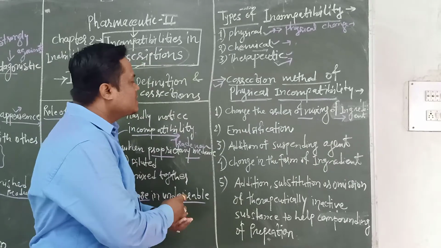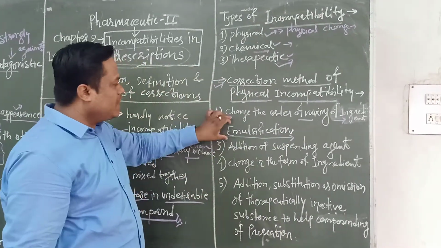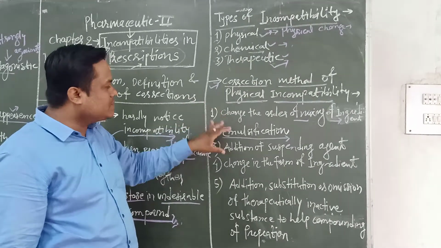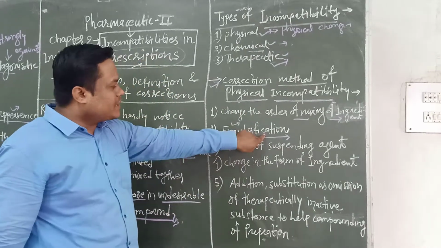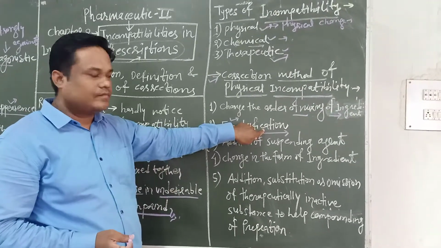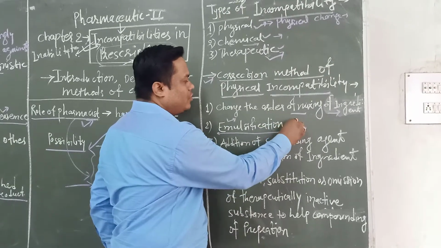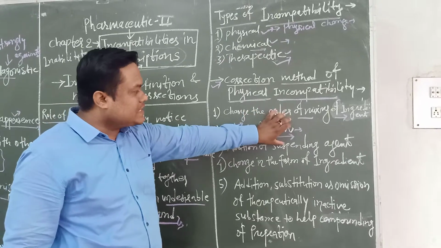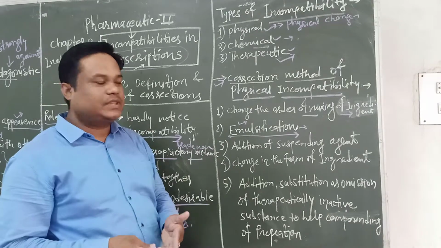Then second is emulsification. Emulsification is used in case of, for example, immiscibility, where oil and water are not mixed with each other, therefore immiscible liquids are mixed with the addition of a suitable emulsifying agent. Emulsification contains minute globules dispersed in the other vehicle. We have to add a suitable emulsifying agent. What is the mechanism? It reduces the interfacial tension between the two phases and makes them miscible with each other.